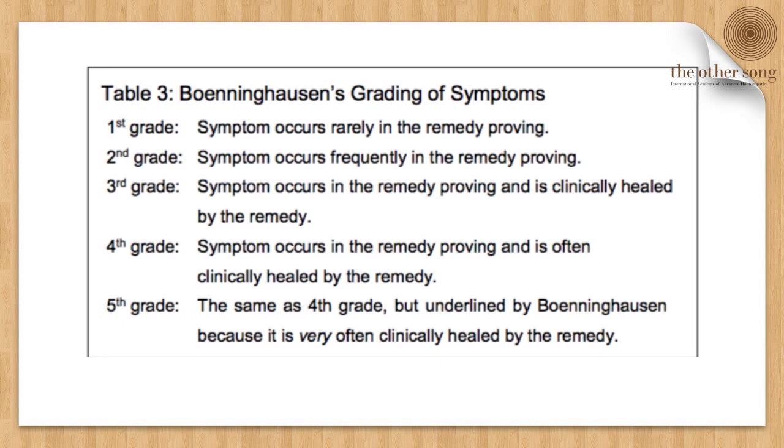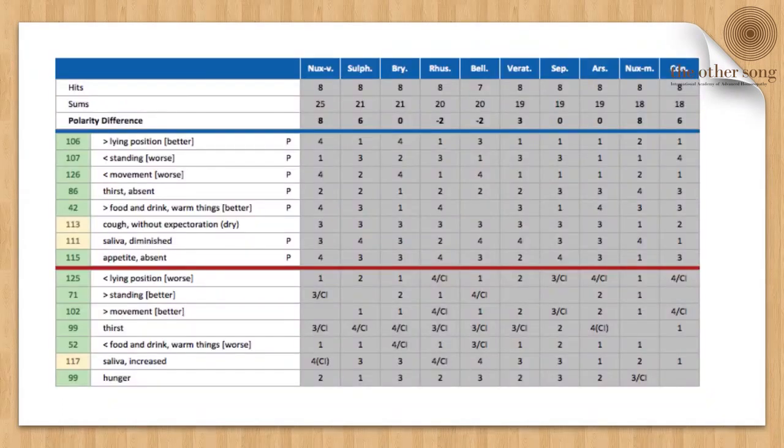So if the grades of the symptoms below the red line for a remedy are between 3 to 5 and the corresponding grades of the patient's symptoms, that is below the blue line, are 1 and 2, then the remedy is contraindicated. If you do a normal repertorization, Nux vomica scores highest with 25 marks. But because of the contradiction, it is ruled out and falls in the grey zone. Thus, the choice lies between Manganum and Thuja.